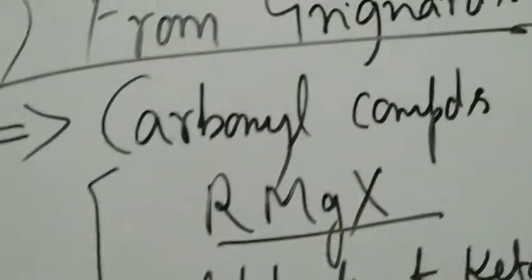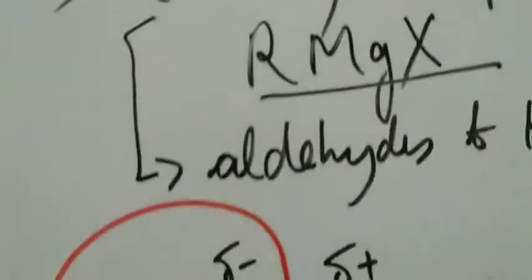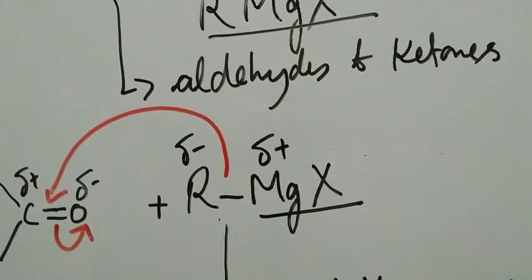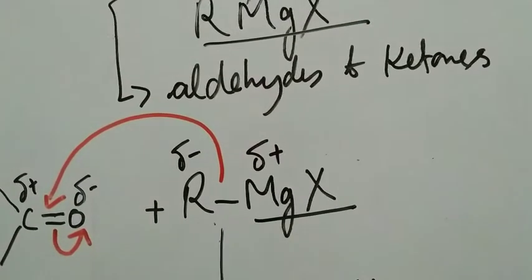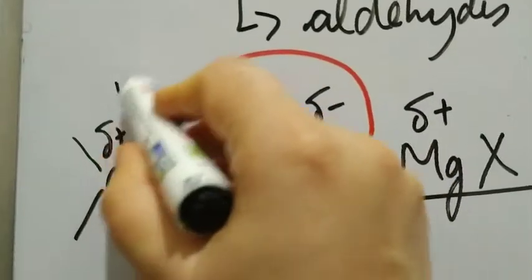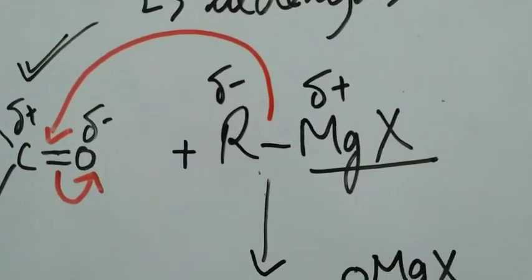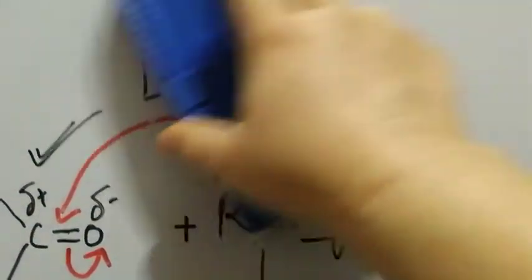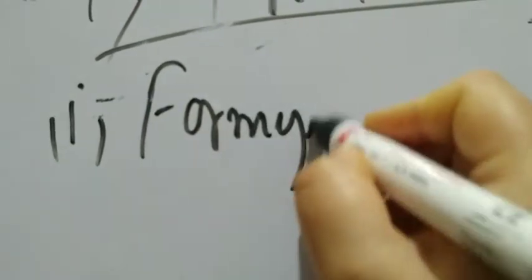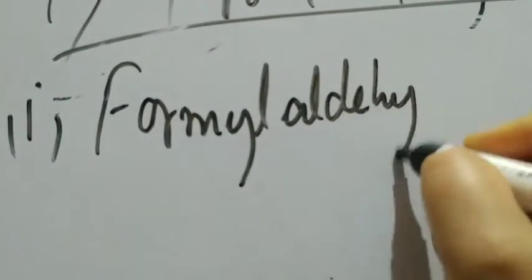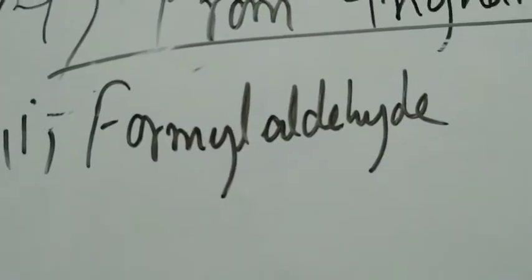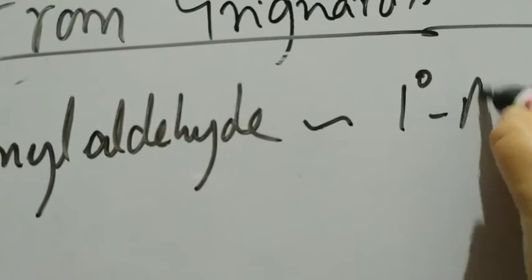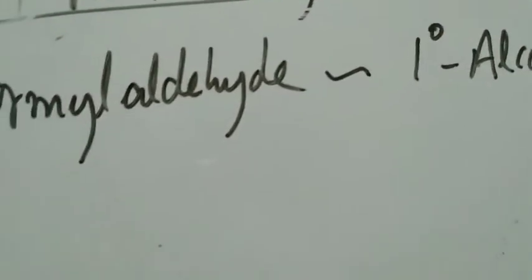Now, what is important about it, and why I have written it as important, is whether a primary alcohol will be formed, or a secondary alcohol, or a tertiary alcohol. It depends on which kind of carbonyl compound you are starting with, right? Let's see what happens. The first thing you need to remember is, if you are starting your reaction with formaldehyde, the first member of aldehydes, if your carbonyl compound is formaldehyde, you will get a 1 degree alcohol, right?